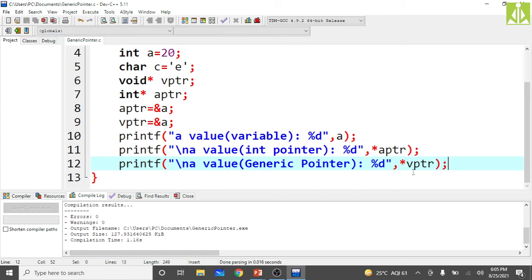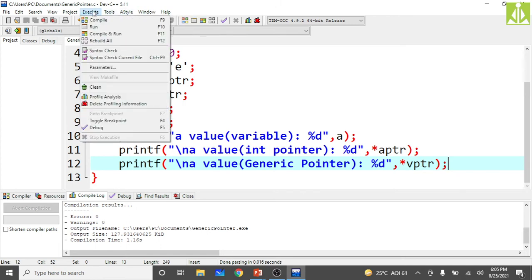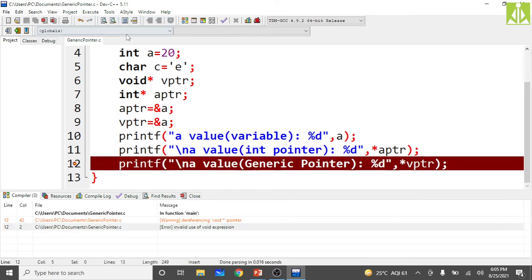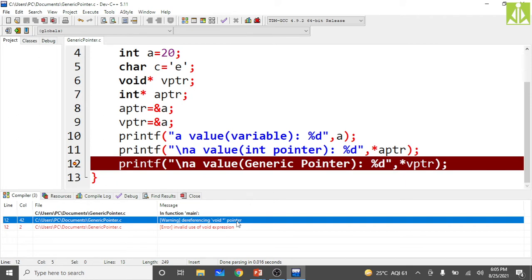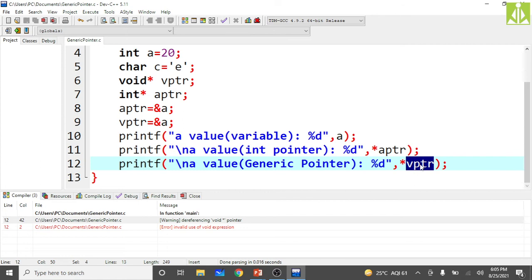Directly dereferencing means directly applying the indirection operator to the void pointer. See here, we are getting a warning: dereferencing void pointer. Dereferencing a void pointer is not allowed in programming because it is a generic type, and what type of address it is holding is unknown to the compiler. Your compiler doesn't know what type of address it is holding, so it is unable to dereference it.